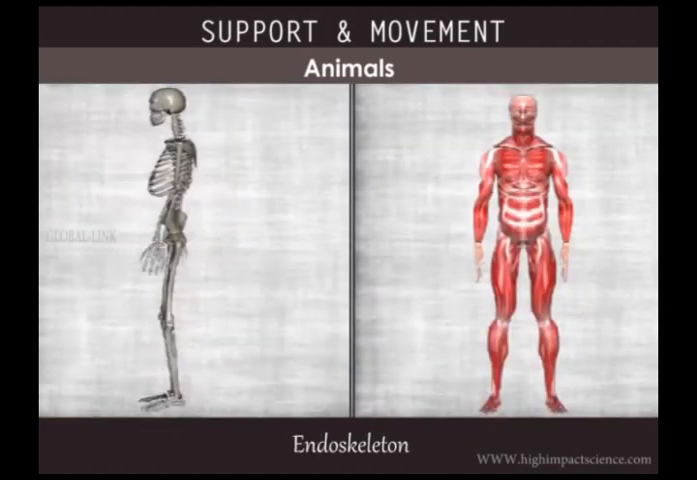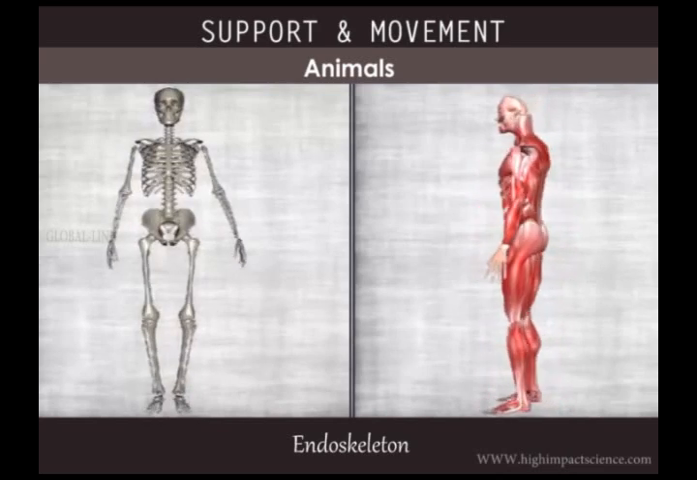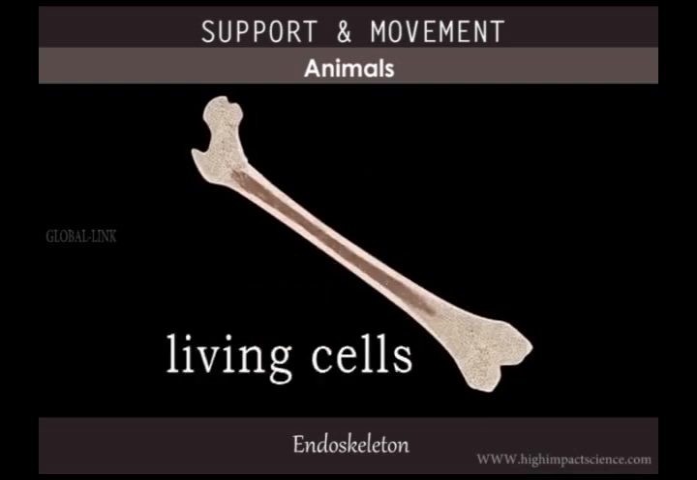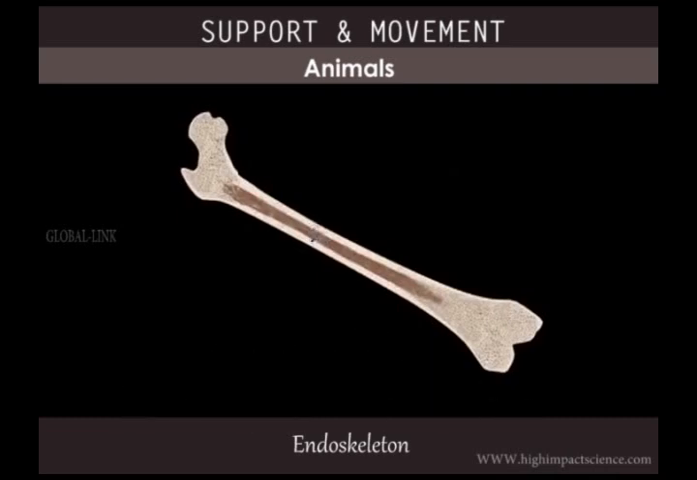Endoskeletons are found in vertebrates where the muscles are external to the hard framework. They are made up of living tissues such as cartilage and bone, and therefore they are capable of growth and repair.